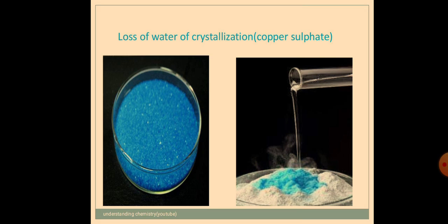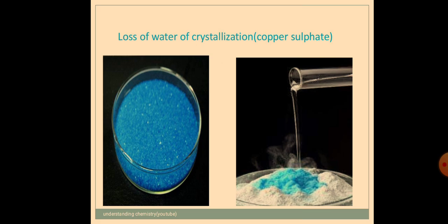So, let us take copper sulfate. The first beaker you see has copper sulfate, which is blue in color. It is copper sulfate pentahydrate, that is CuSO4.5H2O. You are heating it. On heating, you can see in the next Petri plate that white crystals are formed. What is happening is that when blue crystals of hydrated copper sulfate are heated in a test tube, they turn into a white powder because the water molecules escape.